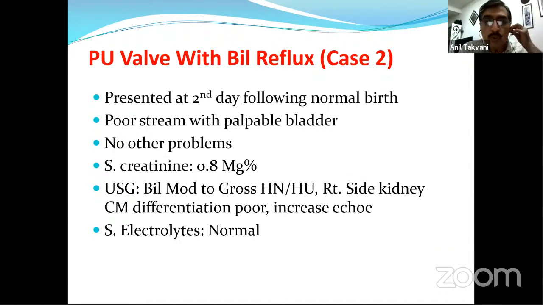So I'm quickly moving to the second scenario, which is very much possible with the PU valve, that there can be a reflux, unilateral or bilateral massive reflux. This case was presented to me on the second day following normal birth, with poor stream and palpable bladder, no other problems. Creatinine was 0.8 milligram percent. Sonography was suggestive of bilateral moderate to gross hydronephrosis, right side kidney corticomedullary differentiation poor, increased echo, serum electrolytes normal.